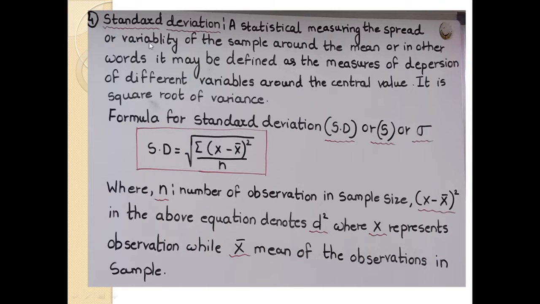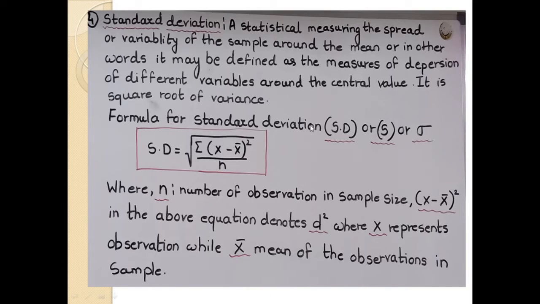Then next we can focus on the standard deviation. Standard deviation is a statistical measure of the spread or variability of the sample around the mean, or in other words it may be defined as the measure of dispersion of different variables around the central value. It is the square root of variance.